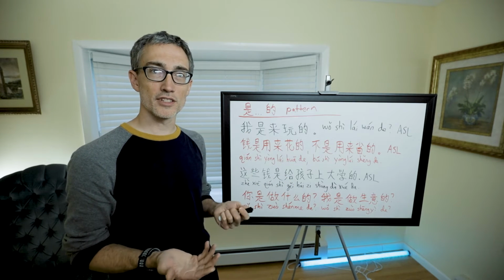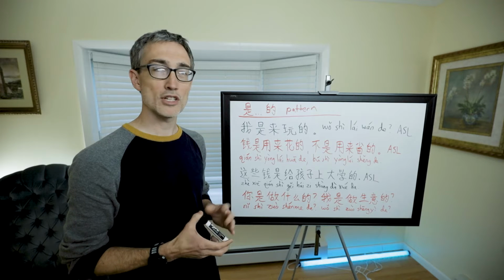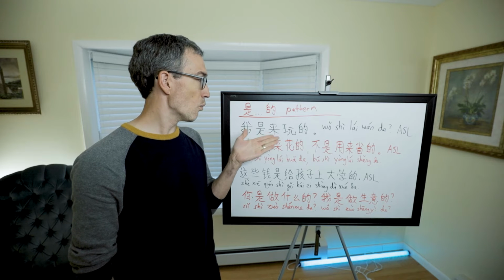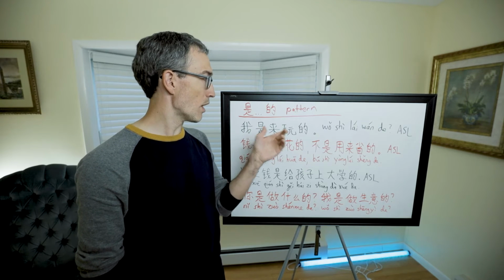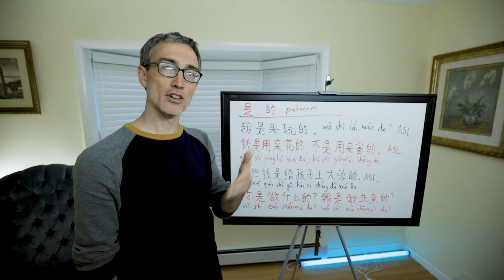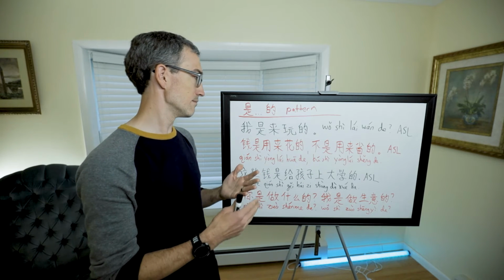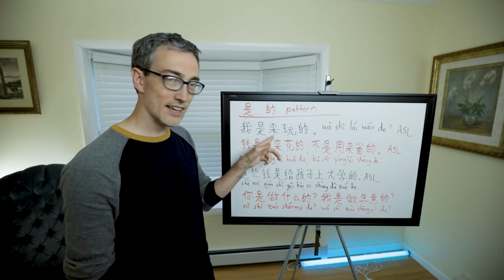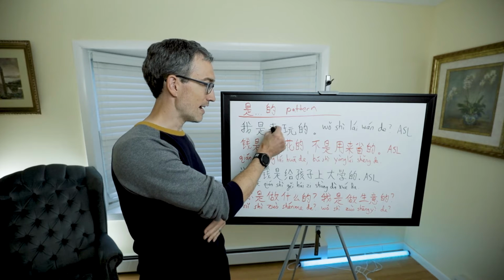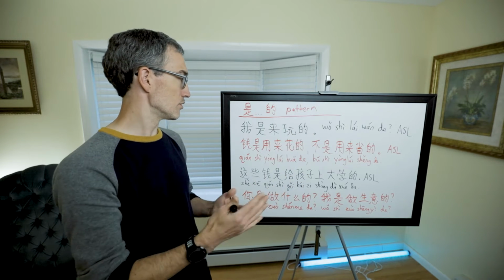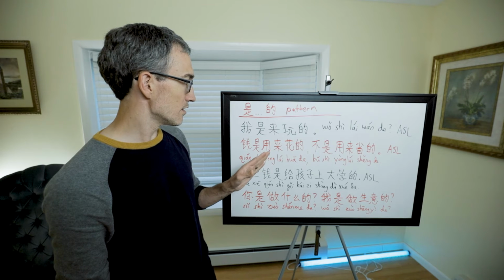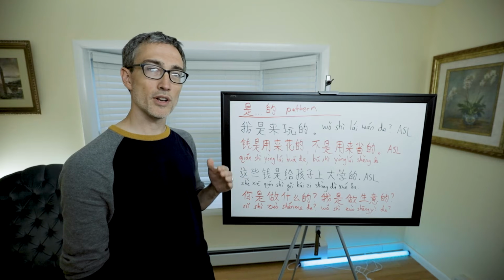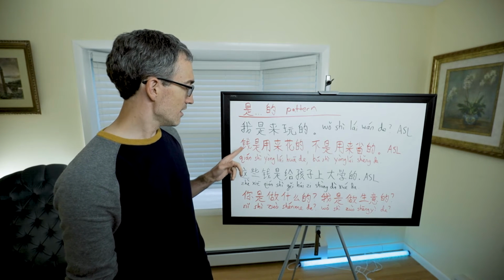The question being answered doesn't have to be actually asked, but the purpose of the statement is to say what I am doing here. 我是来玩的. I have come to. The reason I'm here is to hang out, play, have fun, that kind of thing. That's where we see the 来 there, because it's talking about I have come here to do that. Here we're talking about the purpose of an object, of a thing.